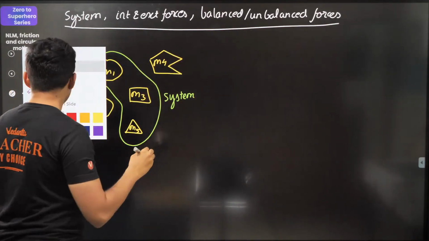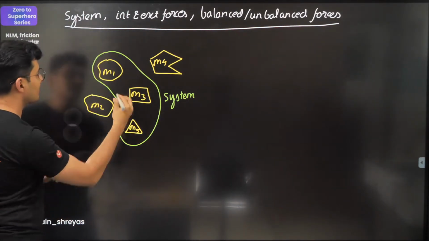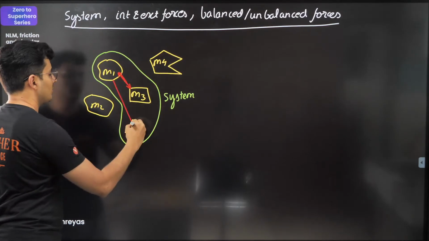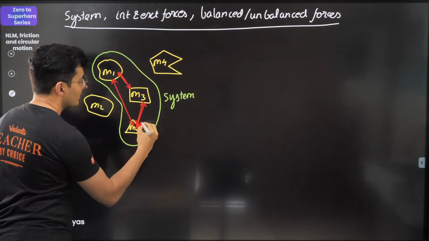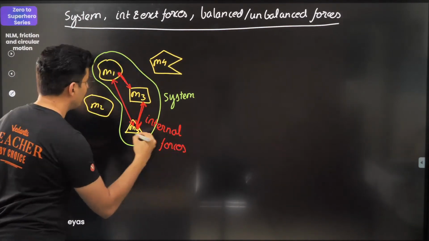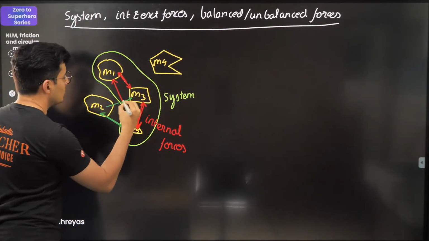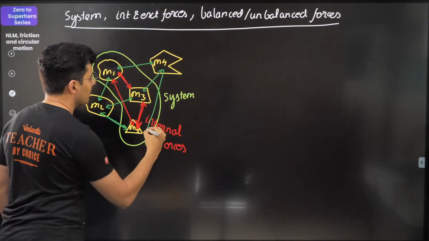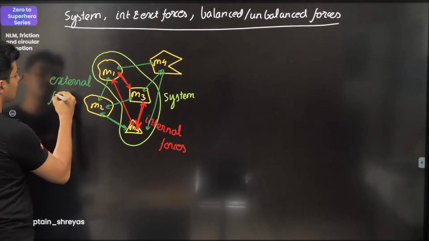Then you will see that all the forces which are there within the system, like the forces between these objects, are called internal forces, and the forces acting on the system from outside are called external forces.